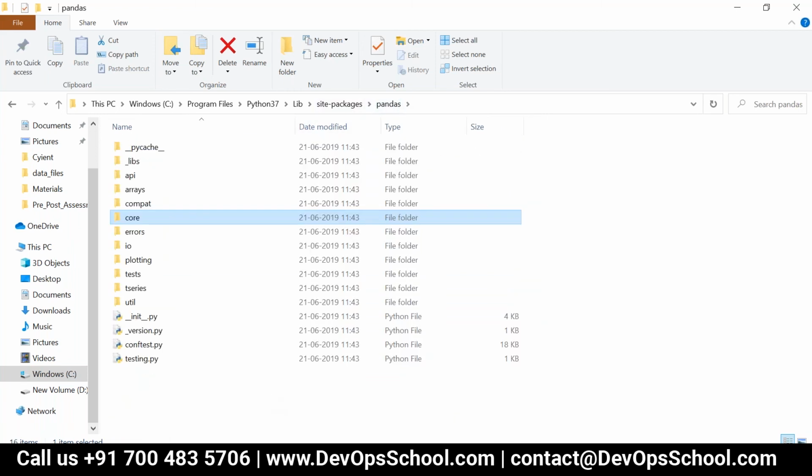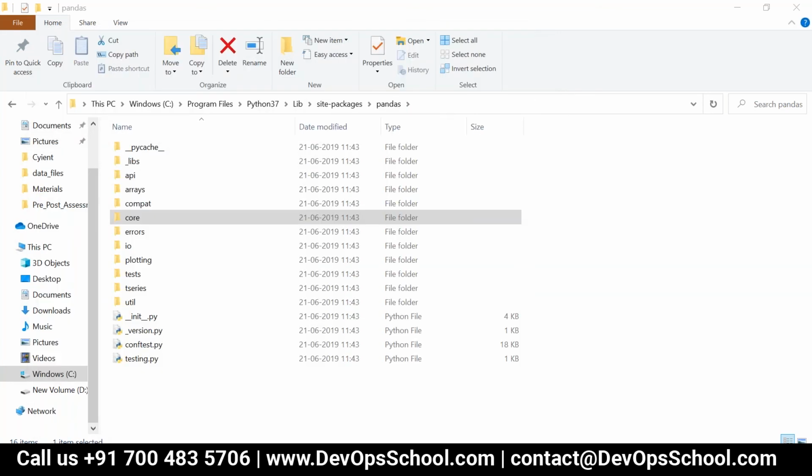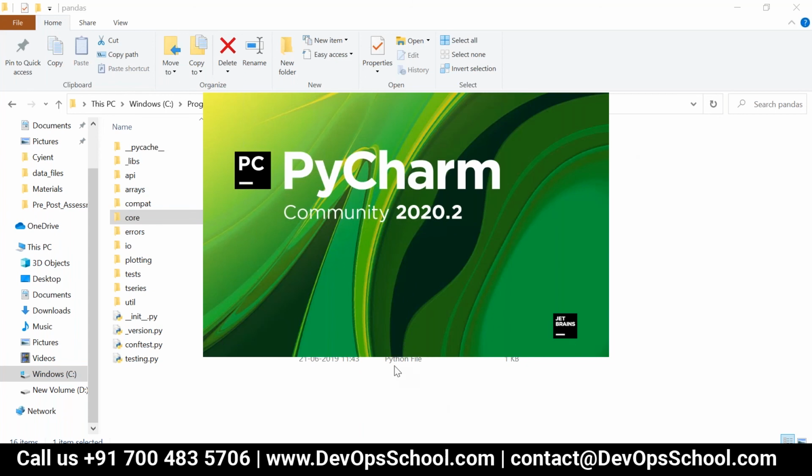Let me do one thing, one second. PyCharm has that feature, whereas in Jupyter Notebook, there is a go-to-method feature. If you just press Control and click, it will directly go to that method. Correct.